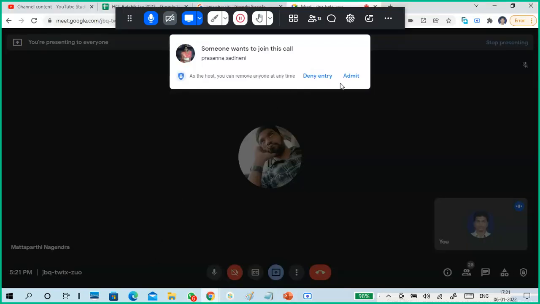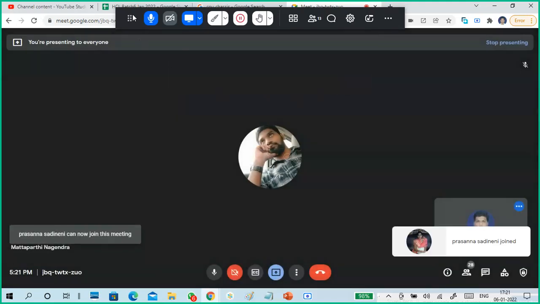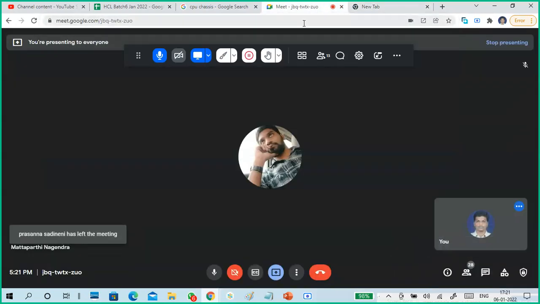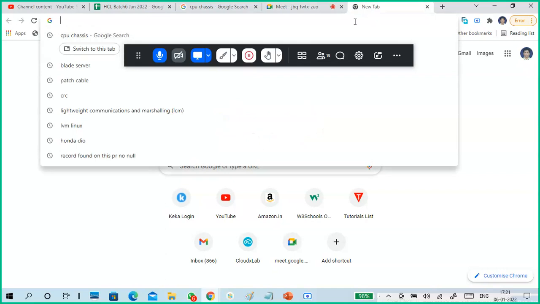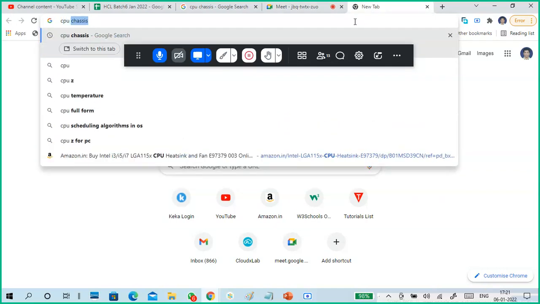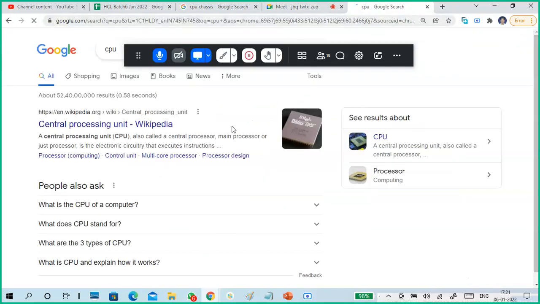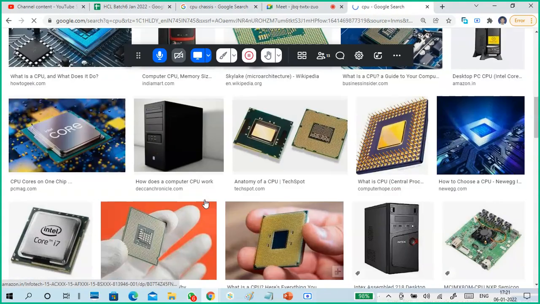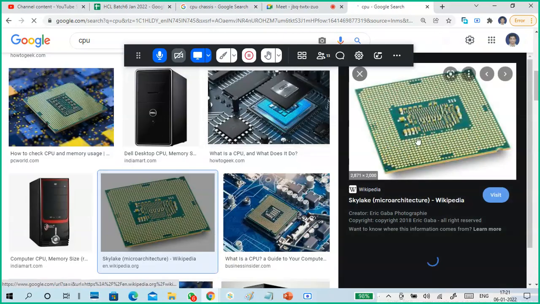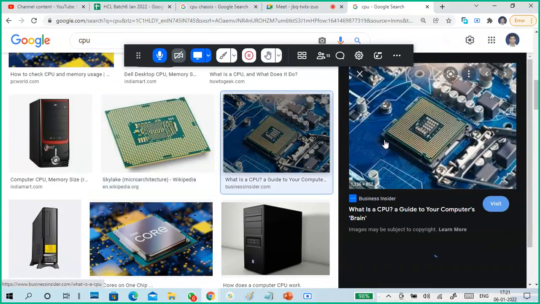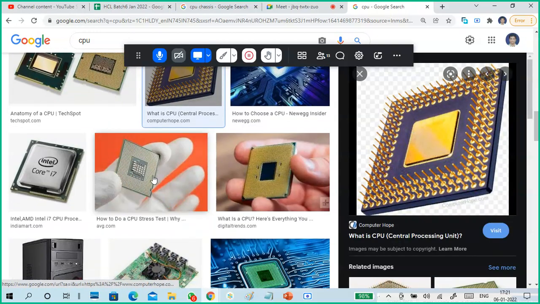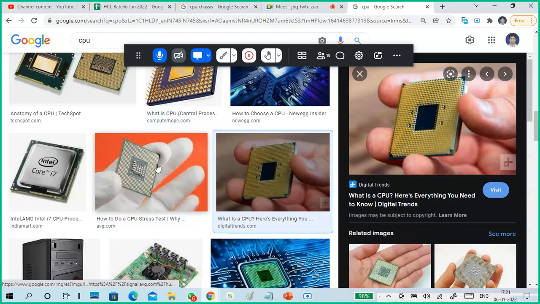If you go to Google and search for CPU, you will get pictures of different types of CPUs. Some have pins, some don't have pins on the CPU. It depends upon the CPU version and CPU manufacturer.